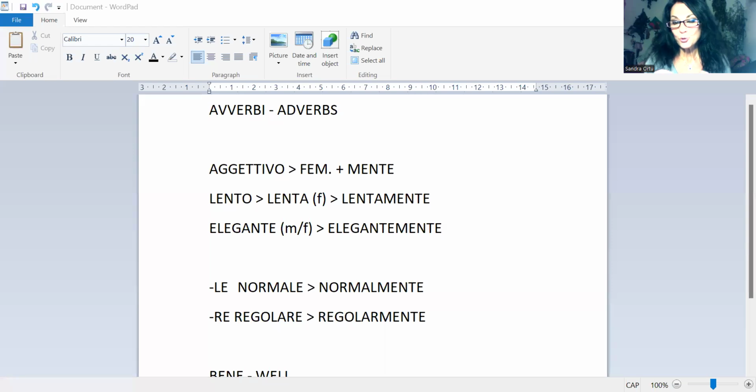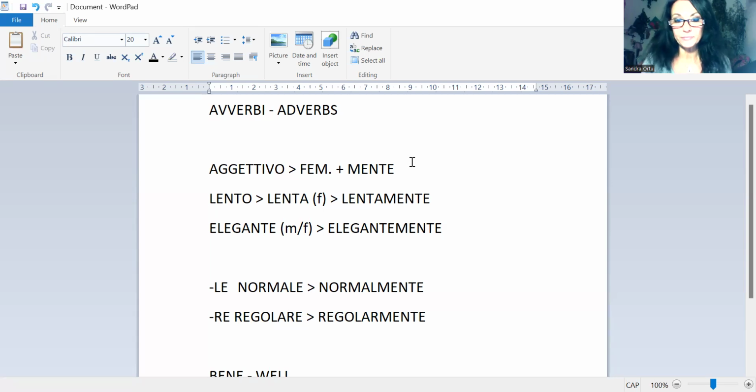So let me share our page that I have ready here, and we're going to see some examples and how to form an adverb. So here we have avverbi, which is the plural, adverbs. The singular is avverbio. So how do we make an adverb? We need an adjective, we need to make the adjective feminine, and then we need to add mente.